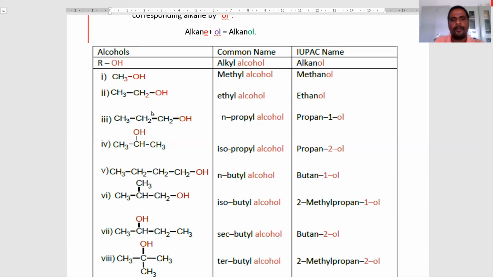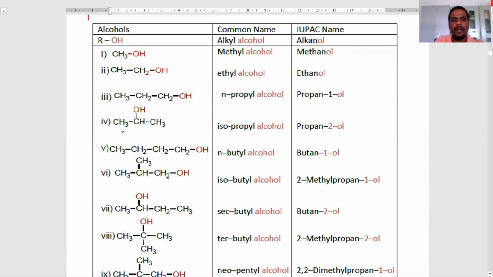Next, the third example is CH3CH2CH2OH. There are three carbon atoms here. The common name is n-propyl alcohol. The IUPAC name is propan-1-ol. Here the hydroxy group is attached to the first carbon. That's why we call it propan-1-ol.